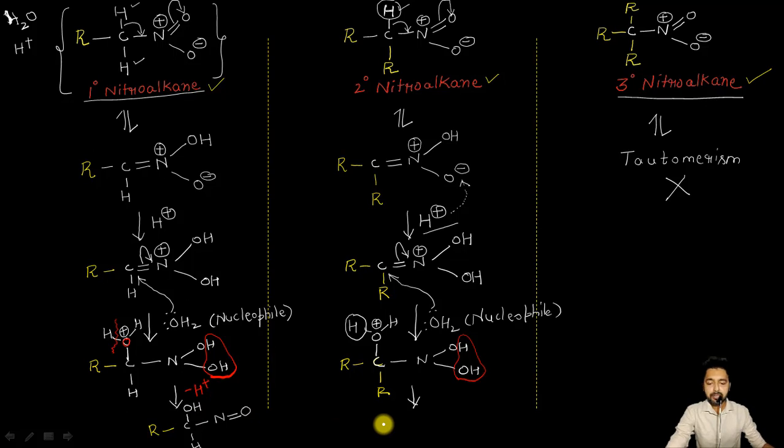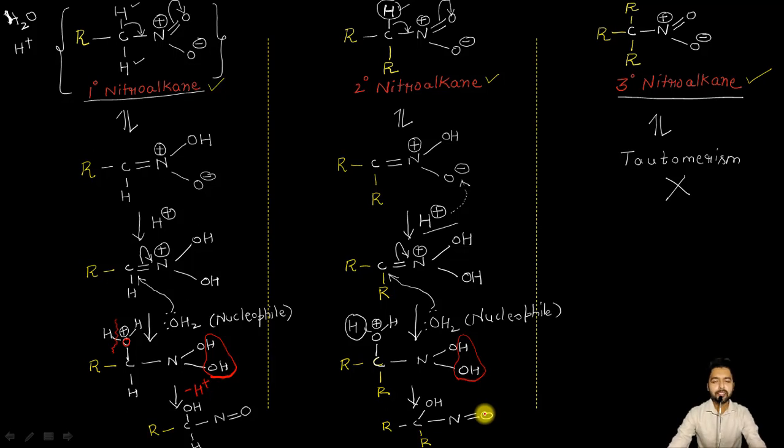In the same way, it will be like this: R, single bond carbon, the second R group here, and this will become OH after the loss of proton, single bond nitrogen. After the loss of a molecule of water, this will become what? This will become a double bond oxygen here.